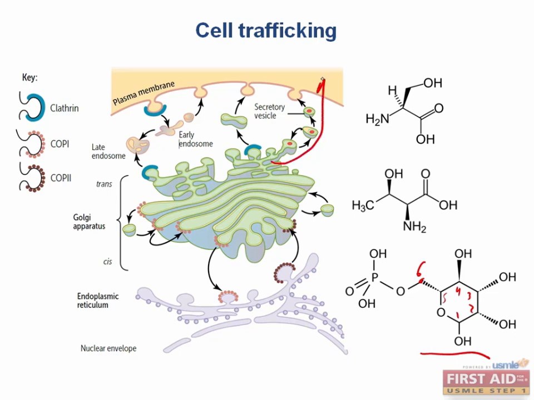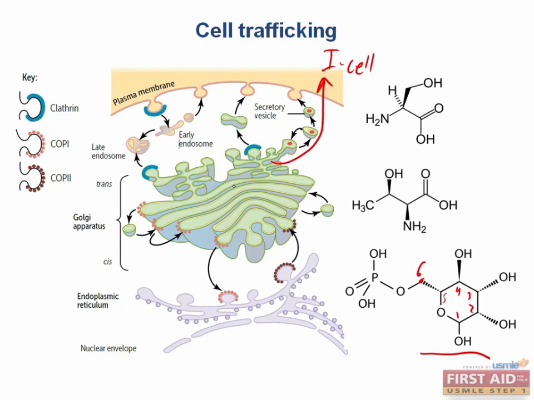Well, they'll be secreted outside the cell, and this results in a disease called I-cell disease. How can you diagnose this? Well, if you see high levels of lysosomal enzymes in the plasma, that's a big clue. Patients with I-cell disease will often have coarse facial features, clouded corneas, and restricted joint movement, and this is usually fatal in childhood. This might show up on a test as a really sick baby with lab results showing lysosomal enzymes in the baby's blood, and they ask you which of the following mechanisms is responsible for the disease. And of course you'll pick the one about not being able to add a sugar to a protein.